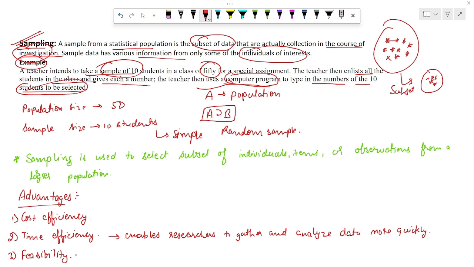Another one is manageability, accuracy, and precision. Also an advantage of sampling. Another advantage is generalization and ethical considerations. Sampling can reduce the burden on respondents, especially in sensitive studies or those involving vulnerable populations. So this is sampling and these are the advantages. I hope it is crystal clear to you.